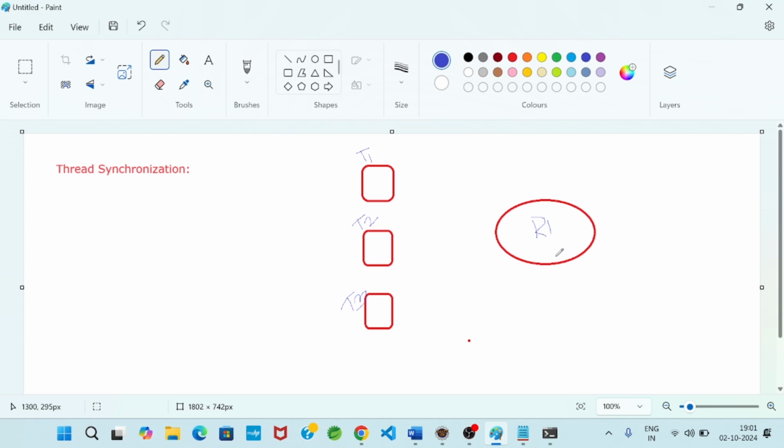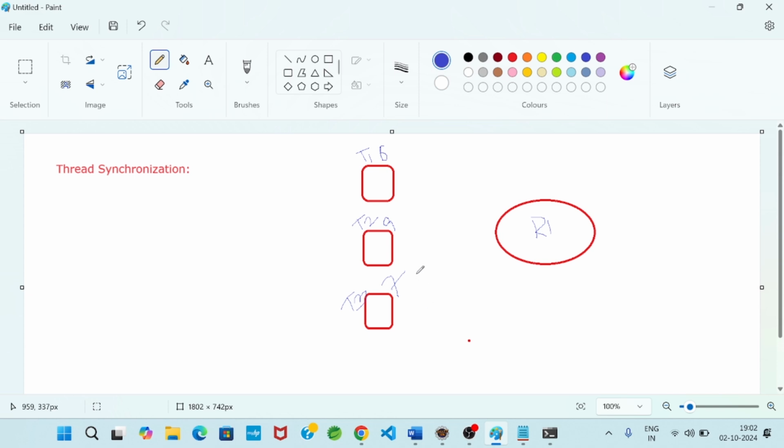Let R1 be a resource. Suppose T1 priority is 6, T2 priority is 9, and T3 priority is 7. T1 represents one task, T2 represents one task, and T3 also represents one task.